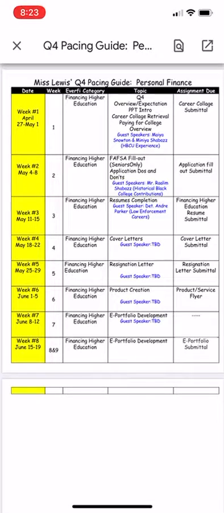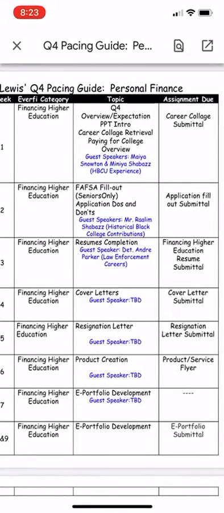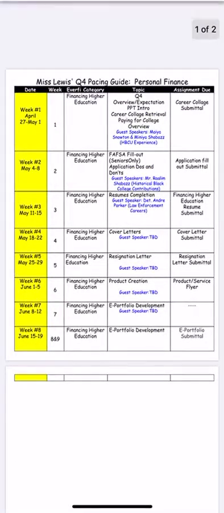For week 1, which starts April 27th through May 1st, your first assignment is your career collage. Your career collage should be in your Google Classroom Drive.